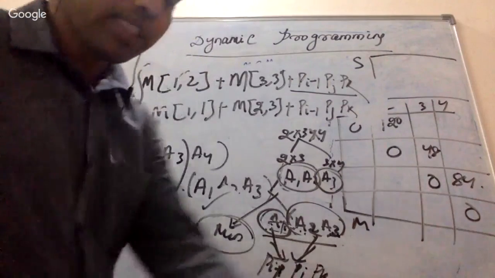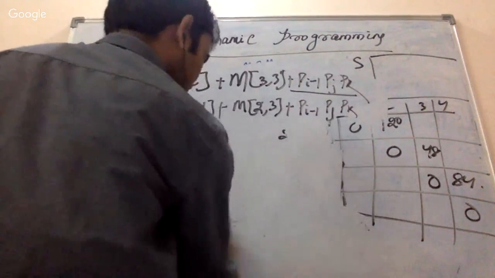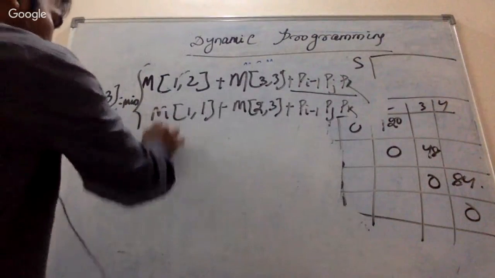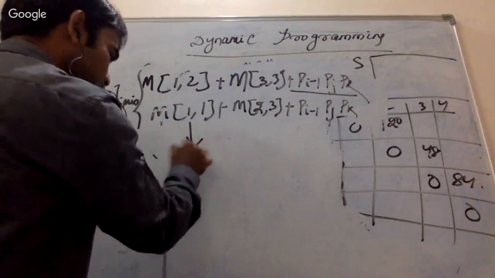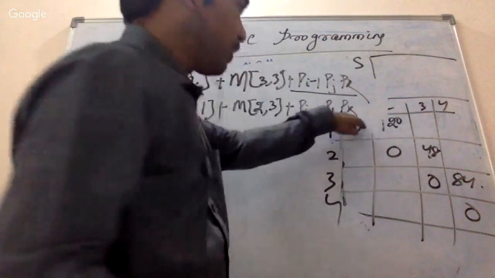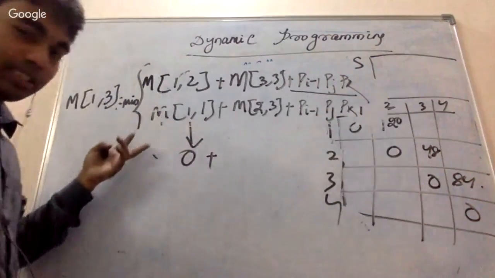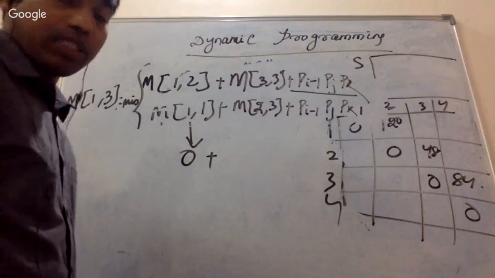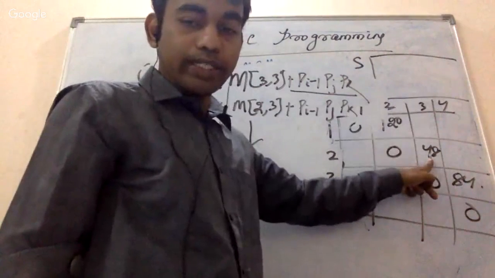Okay, so let's first calculate, and if you calculate, you will be able to understand how exactly this is going to be found. So let's first calculate this one, whatever it may be. Just tell me what is the value of M11. M11 is 0. 1 1 is 0 because it is the same matrix, I am not multiplying with anyone. So how about M23? What is the value of M23? M23 we already got from here. 2 3 we have already calculated. That is 48.